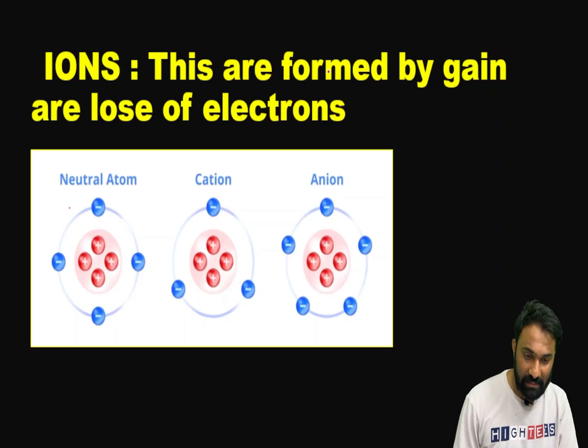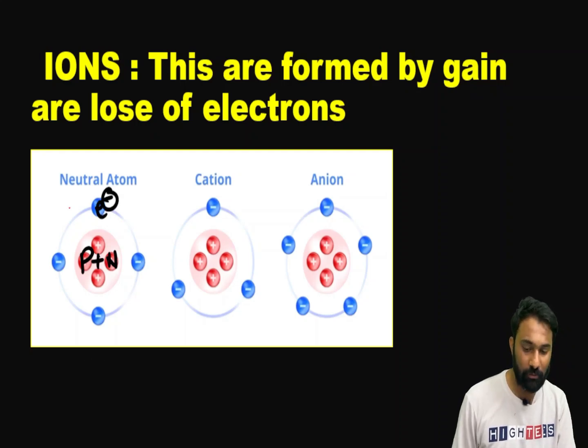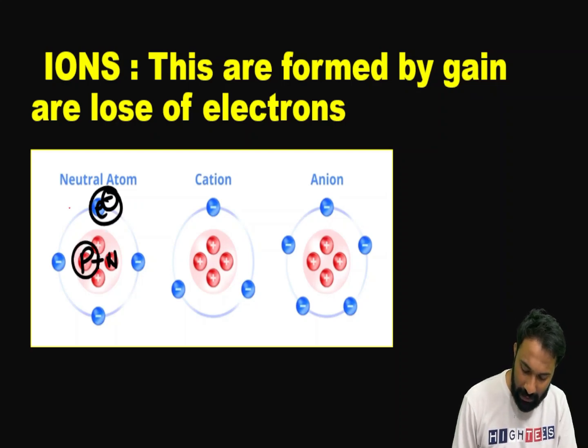What are ions? These are formed by gaining or loss of electrons. Normally, if we are talking about the atom, we know positively charged protons will be there and neutrally charged neutrons will be there and negatively charged electrons will revolve around it. Here this is about the atom. How can we say that an atom is neutral? If suppose 2 protons are there, the same number of electrons should be there. If we have 2 protons here, the same 2 electrons should be there.